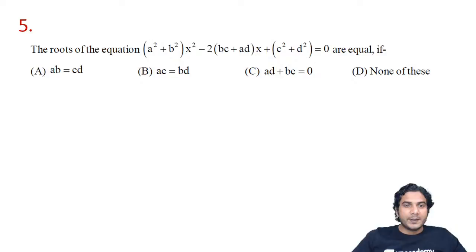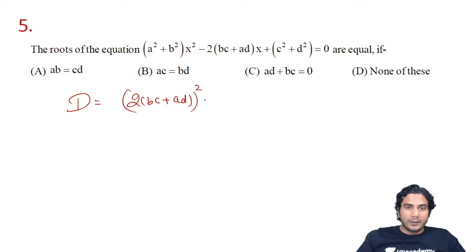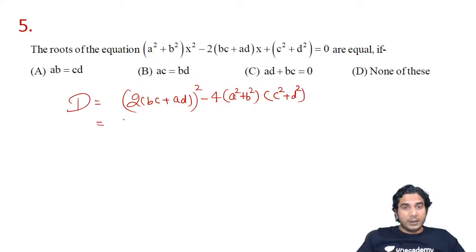All right, so let's check the discriminant. We can check the discriminant. So the discriminant of this quadratic is equal to twice of (BC plus AD) the whole square, minus 4 times (A square plus B square) into (C square plus D square). All right, and by writing the discriminant, now we need to check whether the discriminant is a perfect square, positive, or it can be negative.